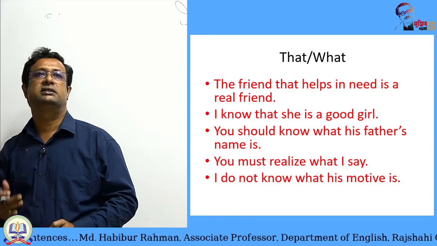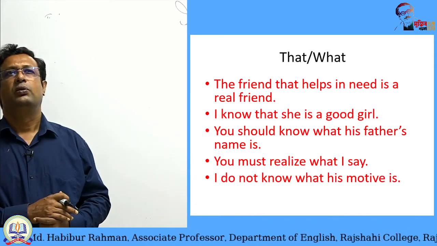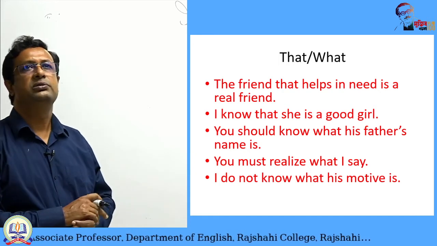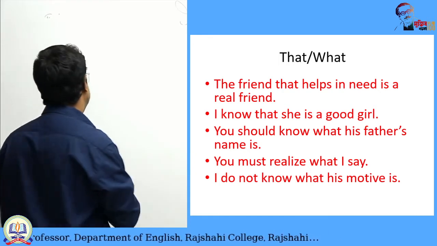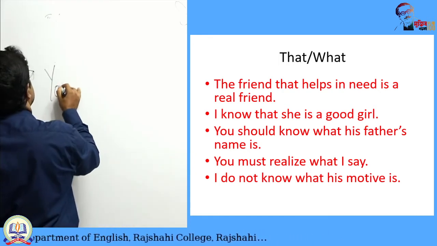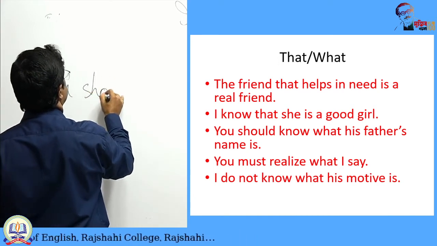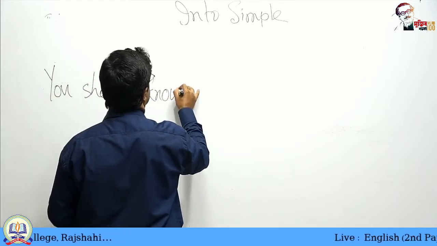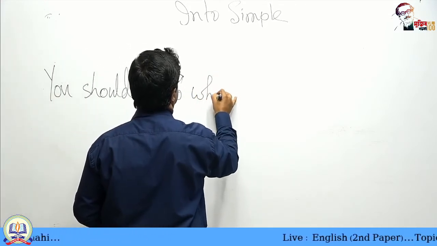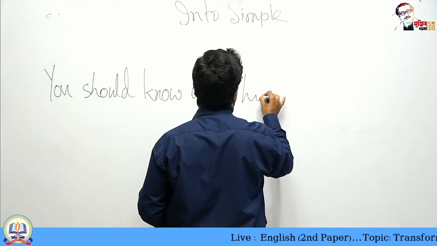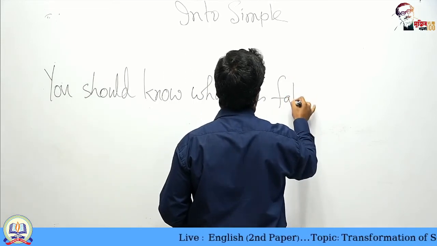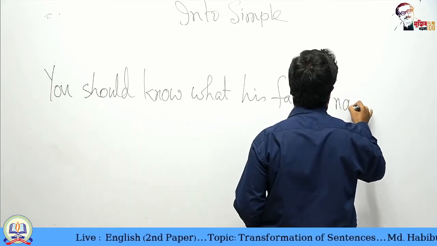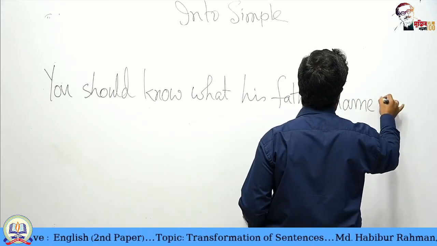Just another sentence. You should know what his father's name is.